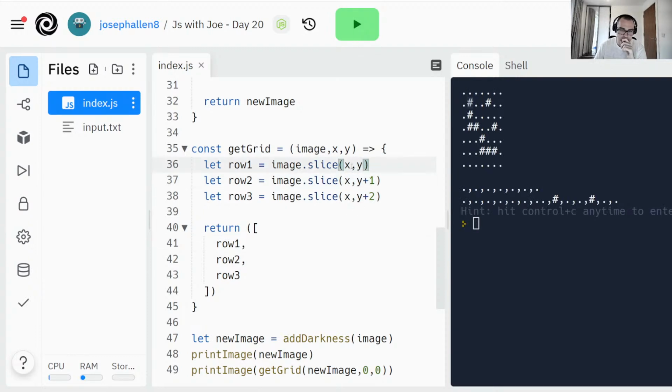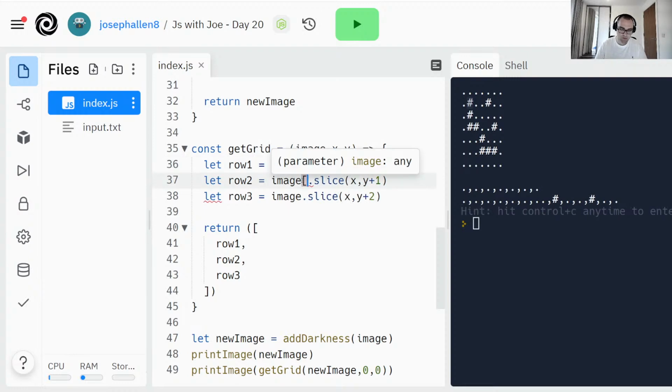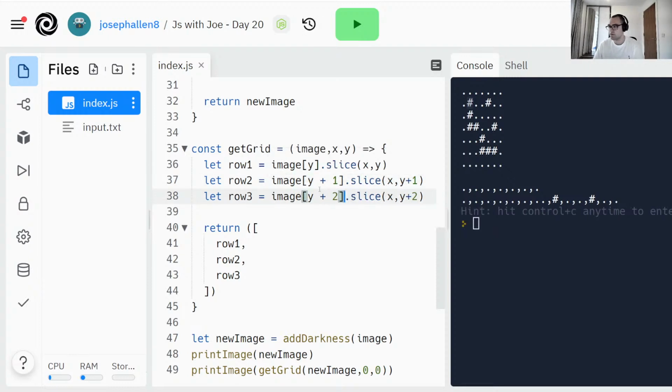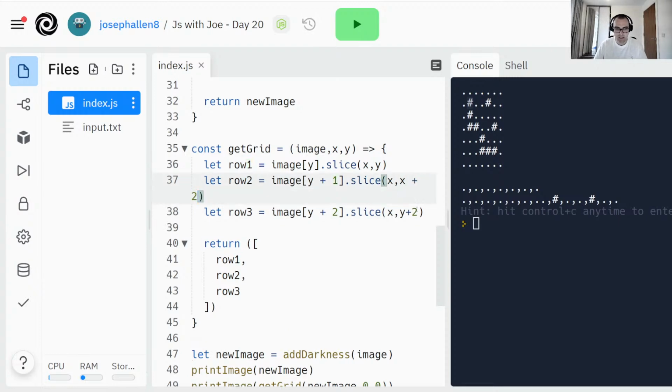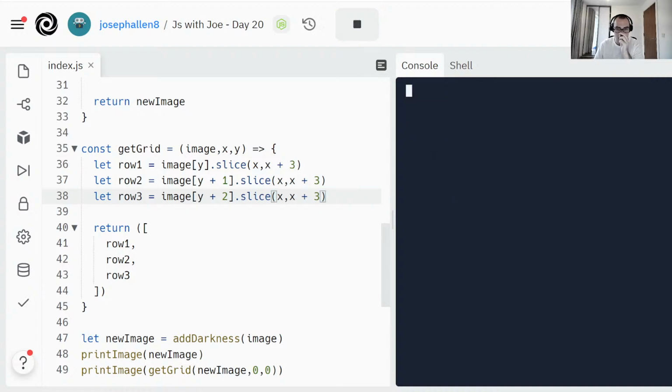This isn't right because it should be slicing from image y, image y plus 1, to get all of our separate rows here. Y plus 2. And then we want to get from x to x plus 2, I think. So that should get me 3 in each row. Oh, that looks close. Let's do plus 3. Cool, so there we go.